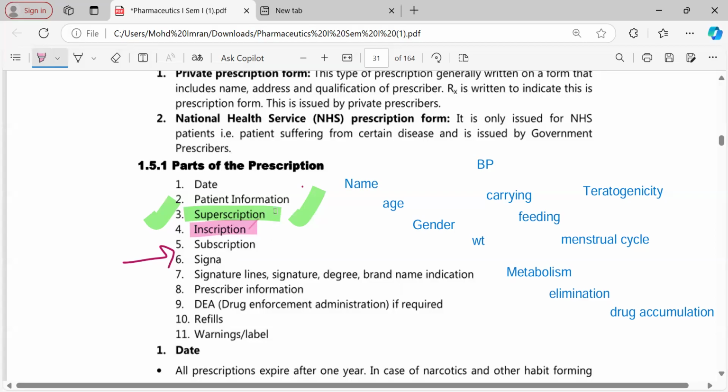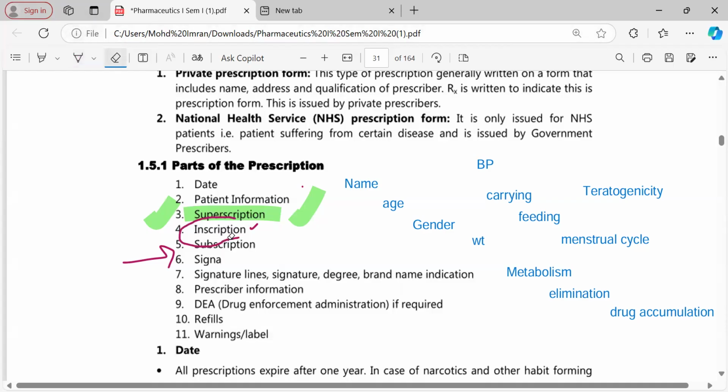Nowadays, in modern prescriptions, we are not preparing proprietary prescriptions. We will have the ready-made preparations. So the major part of the modern prescription will be the names of the drugs the doctor writes, and the strength of the drug. Whether he is asking to take 500 mg paracetamol, 650 mg, or 1000 mg, or extended release paracetamol, that comes under inscription.